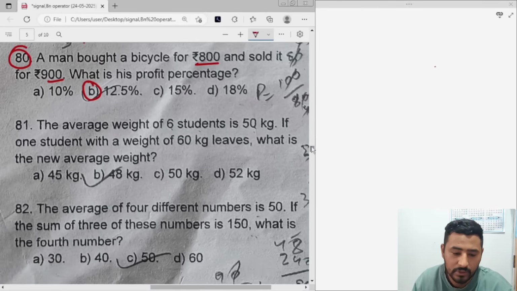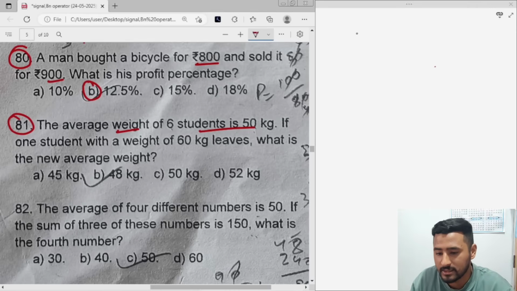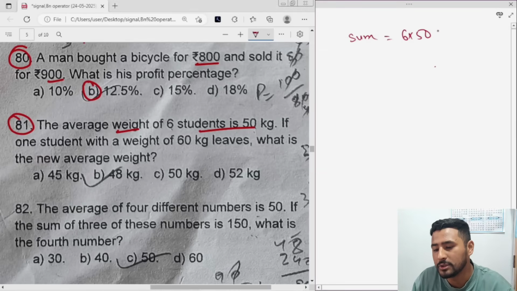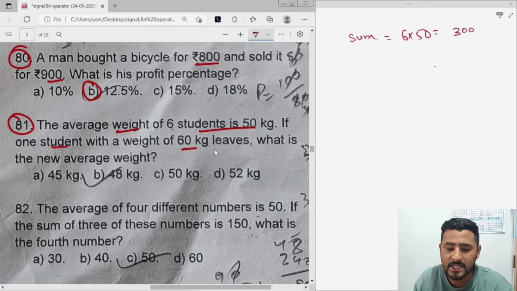81. The average weight of 6 students is 50 kg. Let us get the sum of 6 students. Sum will be 6 into 50, which will be 300. If one student with a weight of 60 kg leaves, what is the new average weight?